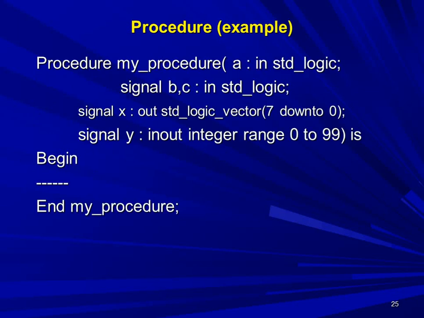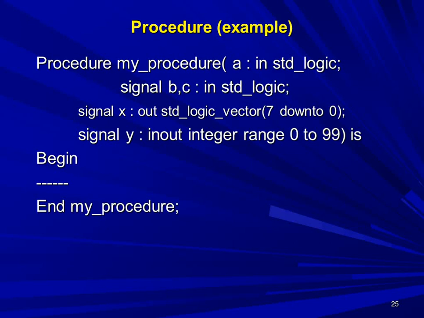Then procedure example. Procedure, after that my procedure. My procedure is a user defined name. For whatever purpose we are going to define that procedure, we should provide a name to that procedure. After that, inside the brackets, you have to mention all the in, out, and in out parameters. A colon in std_logic. You have to mention the data type also, semicolon. Signal B comma C colon in std_logic, semicolon.